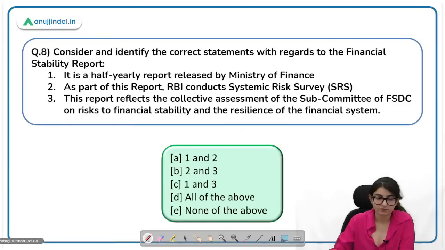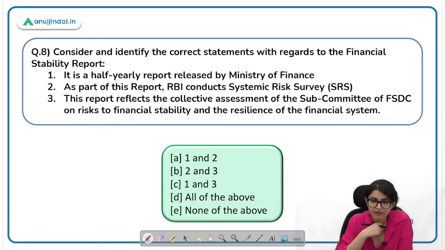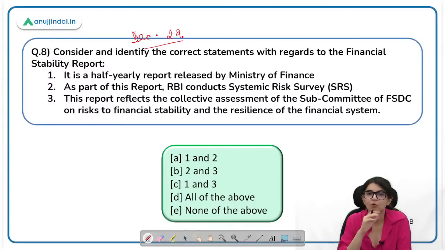Consider and identify the correct statement with regard to FSR, Financial Stability Report. Now this question is a general question. However, these are January current affairs, so they are talking about the report that came out in December 2022. Now we have the recent Financial Stability Report. You have to prepare that. You have to read it well.